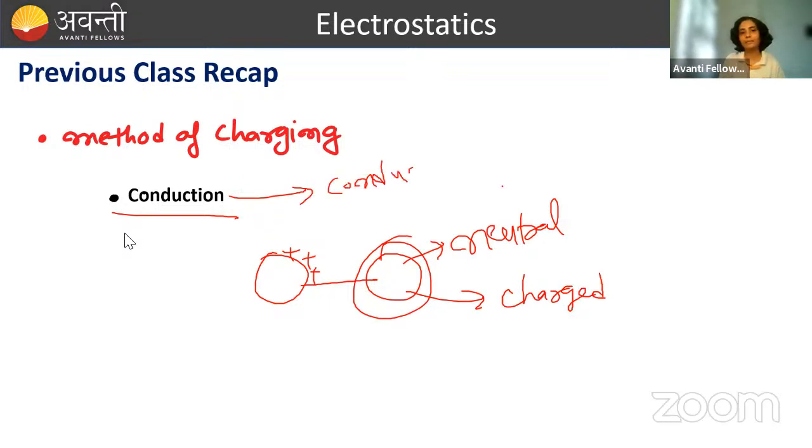Conducting material. Okay? This is very important. During this method, contact is required. During this method, one body loses its charge, and another body getting charged attains the nature of charge of the first body. जो first body के पास जैसे nature of charge है, same nature of charge will be taken away by the second body. ठीक है? तो ये था हमारा conduction.